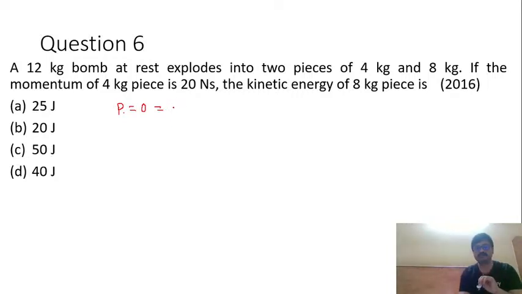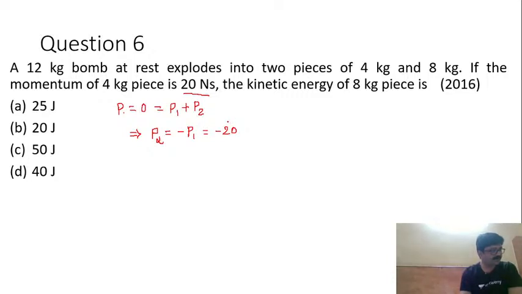Momentum after explosion will be what? Momentum of the two pieces. It is sum of the momentum of two pieces. So I'll write this as P1 plus P2. Now P1 is for 4 kg mass, P2 is for 8 kg mass, and from this I can very easily find the value of P2. P2 will be equal to minus P1, and it is given that P1 is 20 Newton second, so I'll write this as minus 20.